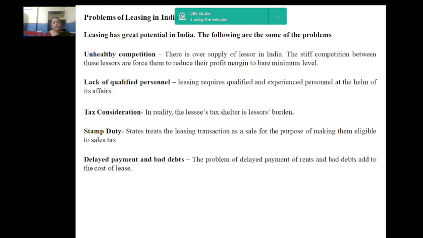Next, delayed payment and bad debts. The problem of delayed payment of rents and bad debts add to the cost of the lease. This problem would disturb prospects of leasing business.